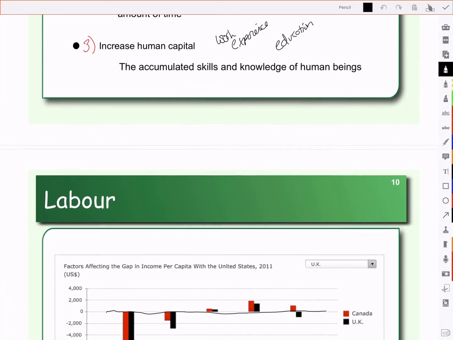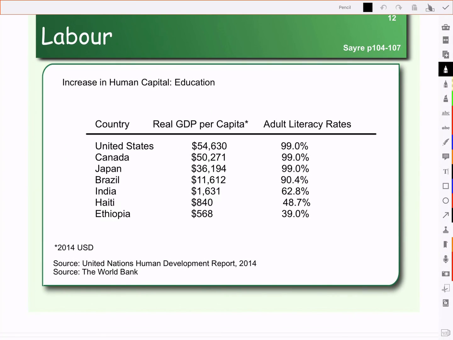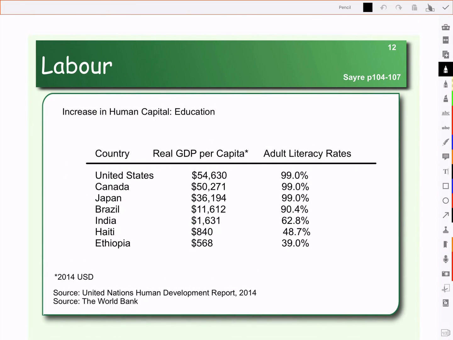Well, we can look at human capital. Earlier this semester, in a different level, we looked at how our human capital has been increasing over time, right? More of us are getting higher education than in previous generations. Here, you can see by country an investment in human capital. For example, we can measure that based on literacy, the ability to read.